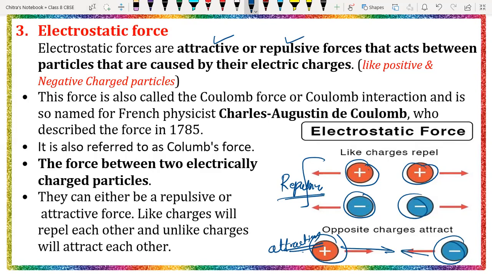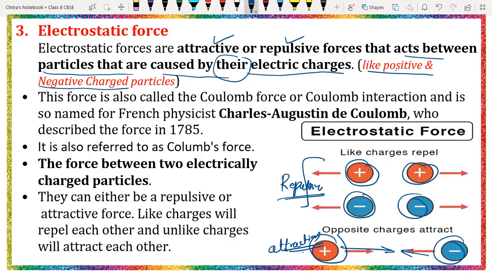So again, the electrostatic force is the attractive or repulsive force that acts between particles caused by their electric charges, meaning whether they have positive or negative charge. So here we have positive and negative charges.